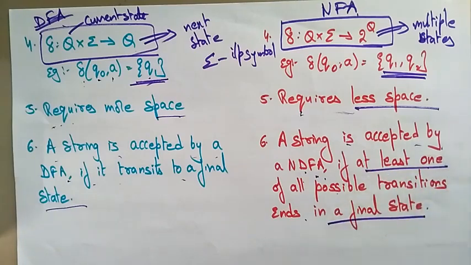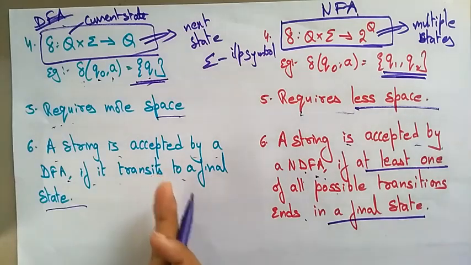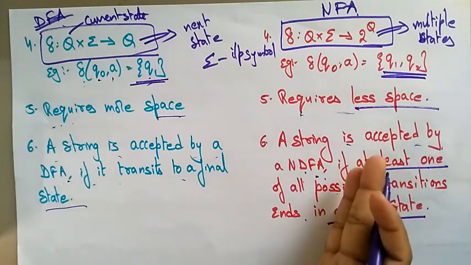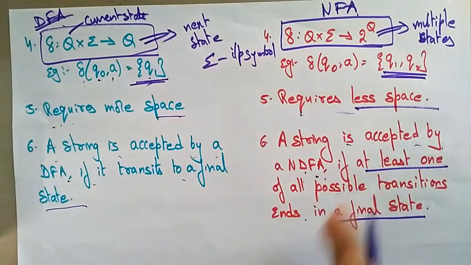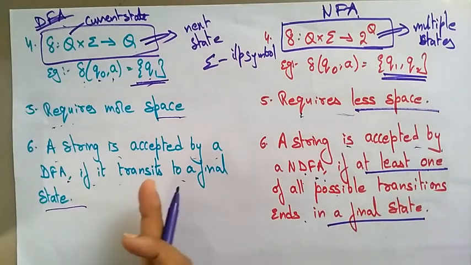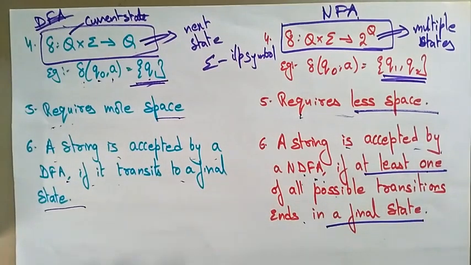At least one possible transition leading to a final state is okay. But in DFA, it has to transit to the final state only. Here, in multiple paths, you can select any one path that leads to the final state. So this is the main difference between DFA and NFA. Thank you.